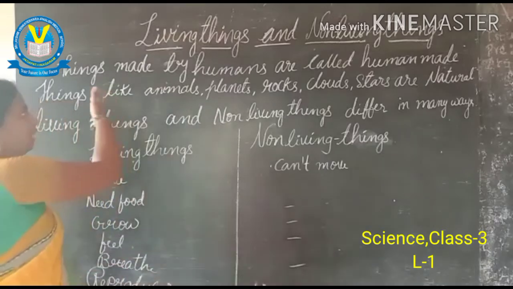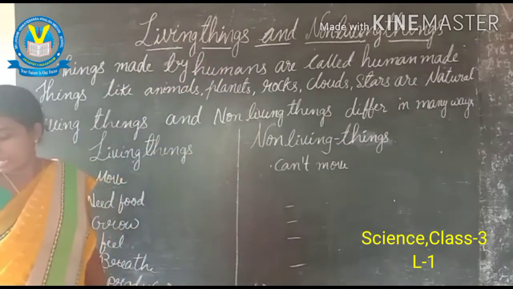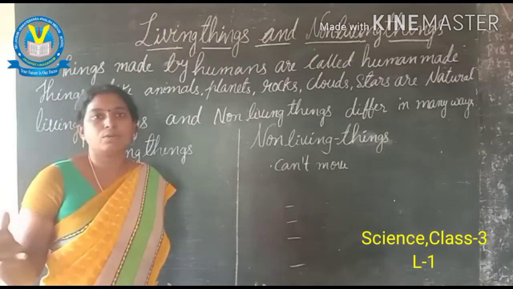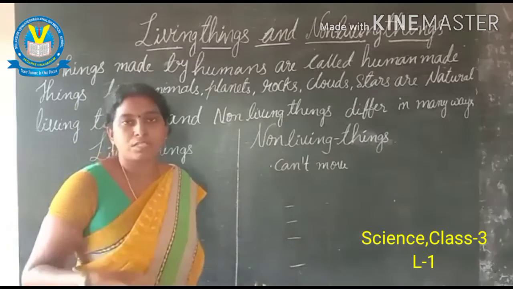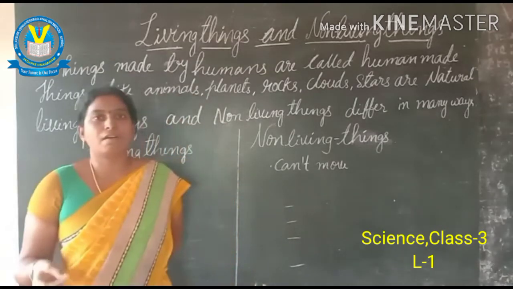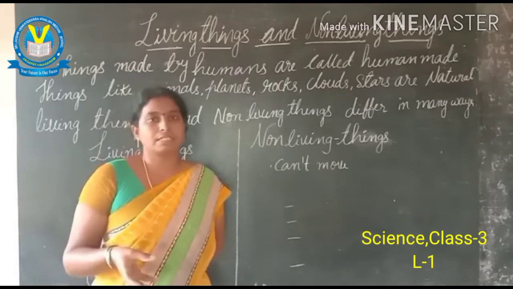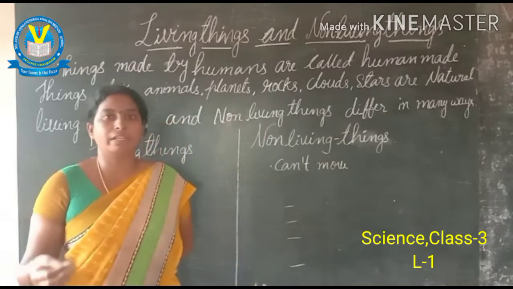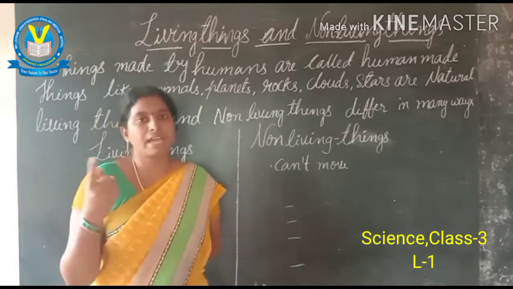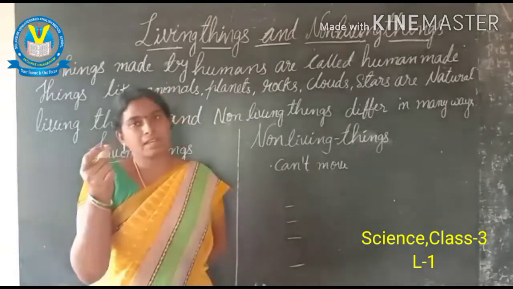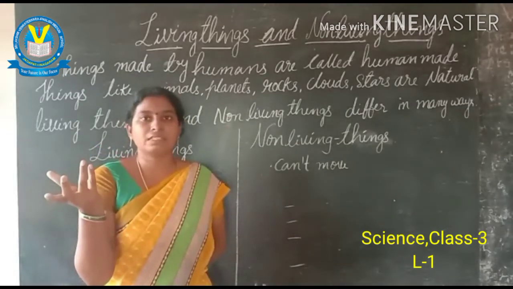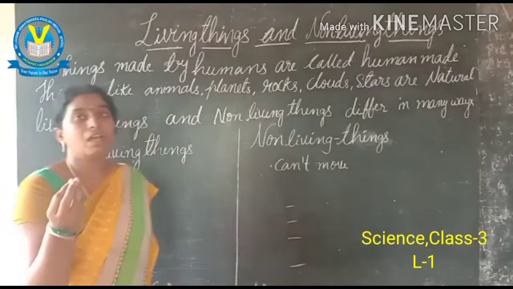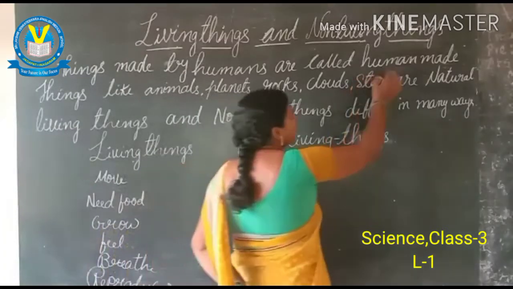Now children, the things made by humans are called human-made things. What are the things made by humans? For example, our house is a good example. It is constructed by some persons. Next, buses and cars. These all are human-made things. For example, in our house, the fan is there. The fan is moving how? By passing the current. Where are we getting the current? It is also one example. These are the things made by humans that are called human-made things.